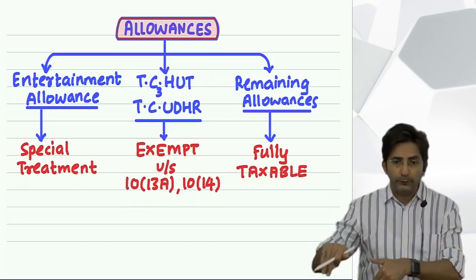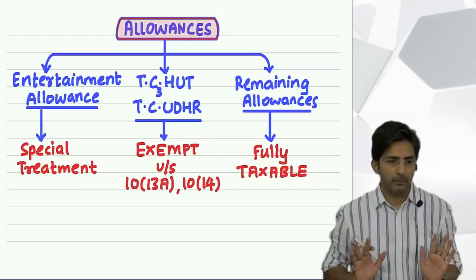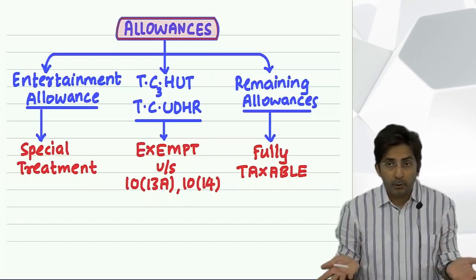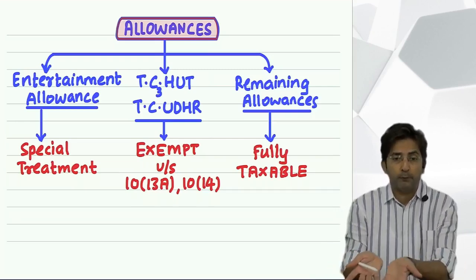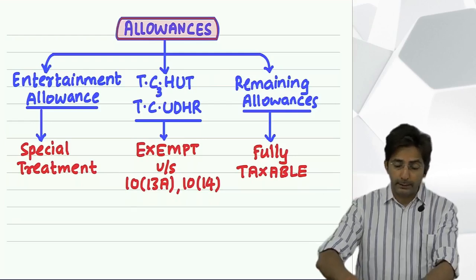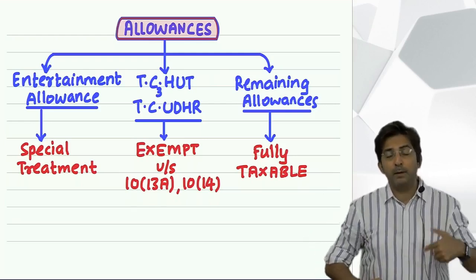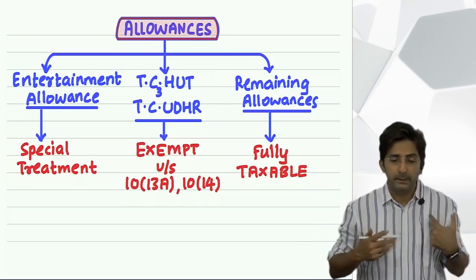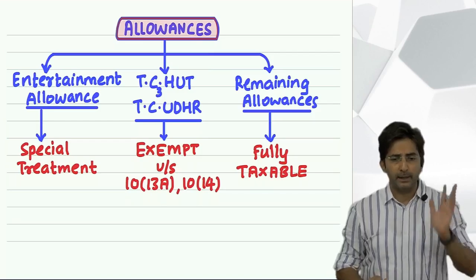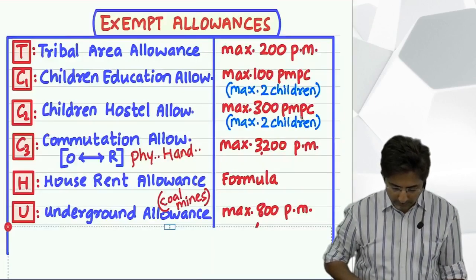But the law feels that we are ready to exempt up to 800 per month, and they are exempting because they feel it is a necessary allowance, because they feel sympathy for the employee, that a poor employee has to go under the ground and work in a coal mine. It's a bad suffering. So if the company gives the allowance, the government feels he should be given it, but they will give exemption of only up to 800 per month. So next was underground allowance.